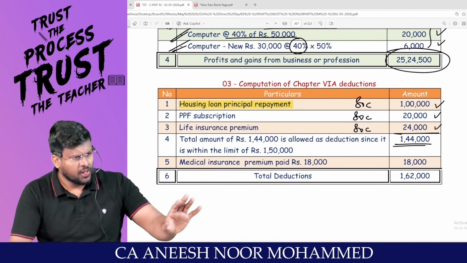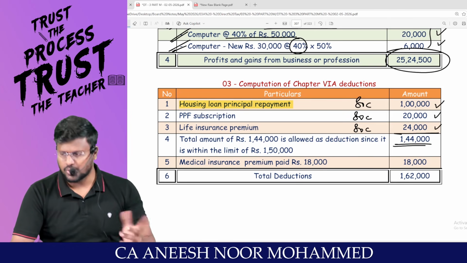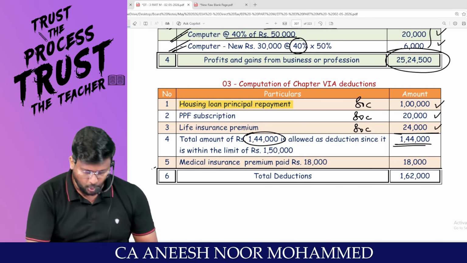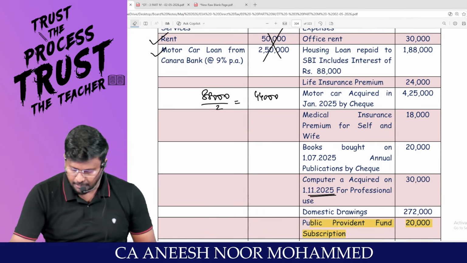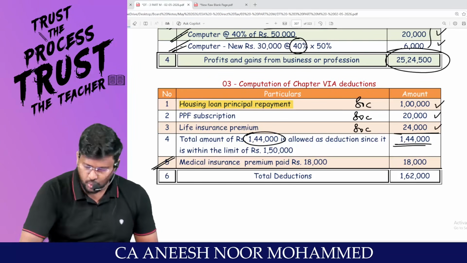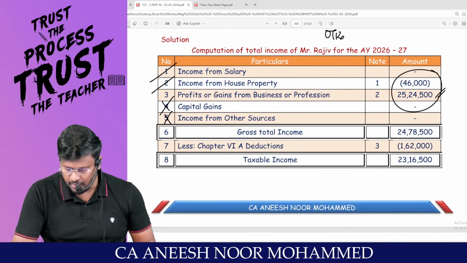No problem, because under 80C alone you can claim 1,50,000. But here it is only 1,44,000. I can happily claim 1,44,000. Now medical insurance premium paid. Sir, medical insurance of 18,000 is there. That can be claimed as a deduction. So the total deduction will be 1,62,000. My dear lovable students, here 1,62,000 is the Chapter VI-A.